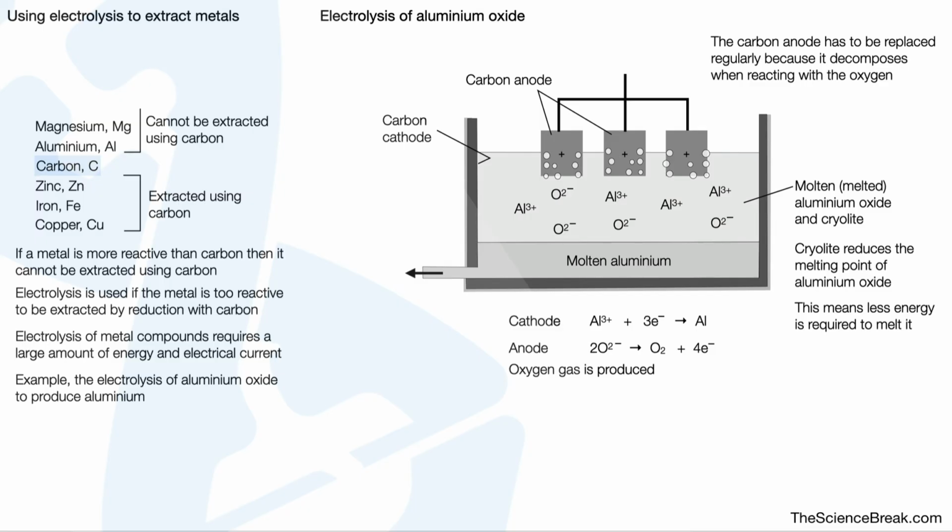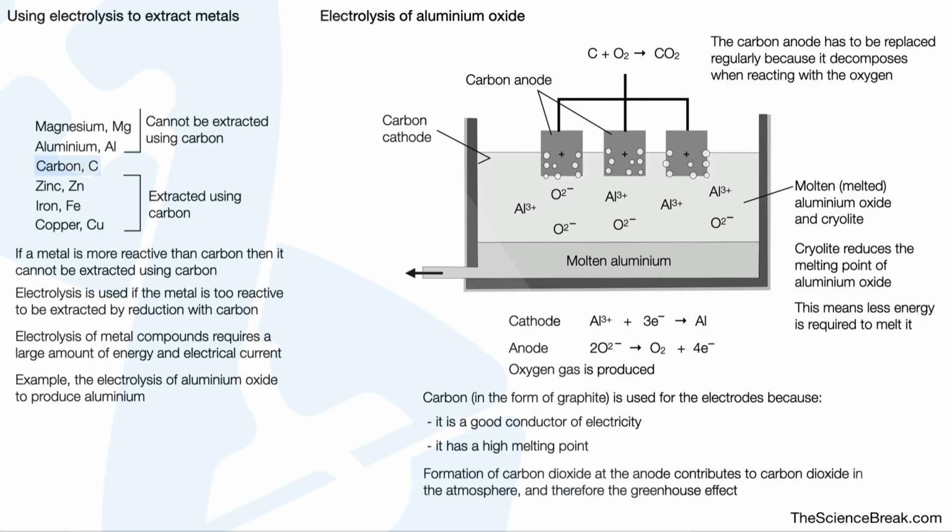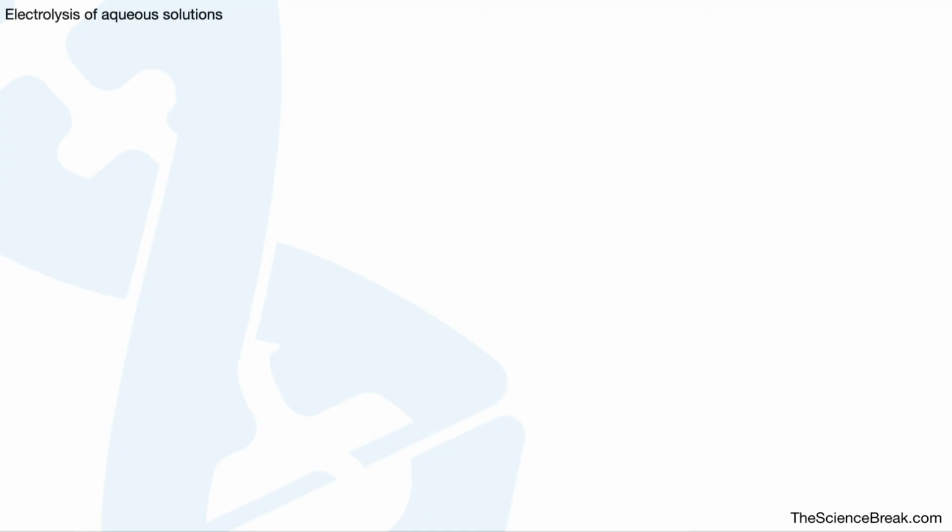The carbon anode has to be replaced regularly because it decomposes when reacting with the oxygen that's produced there. We have carbon plus oxygen, which produces carbon dioxide gas. Carbon in the form of graphite is used for the electrodes because it's a good conductor of electricity and it has a high melting point, so it won't melt in the apparatus. The formation of carbon dioxide at the anode, however, contributes to carbon dioxide in the atmosphere and contributes to the greenhouse effect.